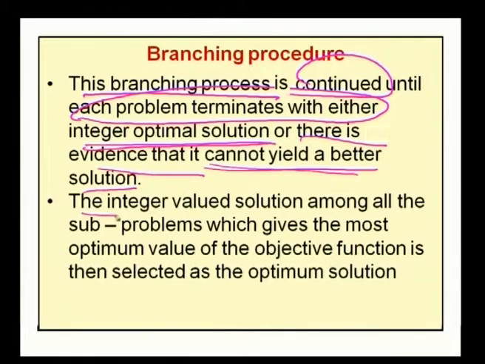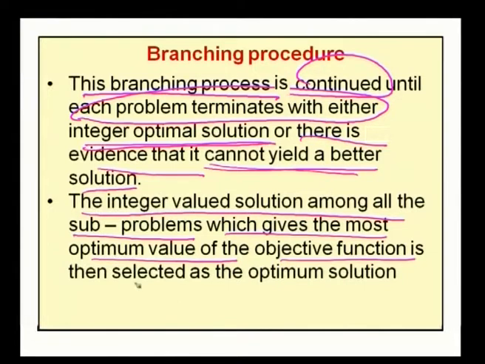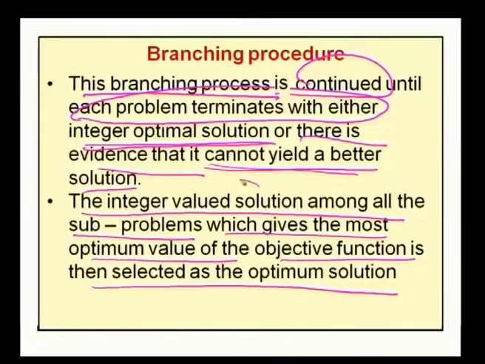Now, the integer valued solution among all sub problems which gives the most optimum value of the objective function is then selected as the optimal solution. Therefore, the optimal solution to the original problem is the integer valued solution among all sub problems which gives the most optimum value of the objective function.